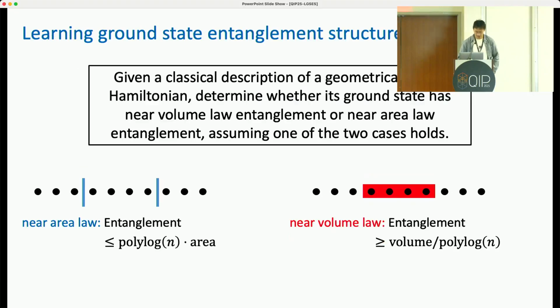Okay, after introducing this concept, we can give a formal definition of the problem we study, learning ground state entanglement structure, or LGSES in short. Given the classical description of a geometrically local Hamiltonian, determine whether its ground state has near volume law entanglement or near area law entanglement, assuming one of the two cases holds.